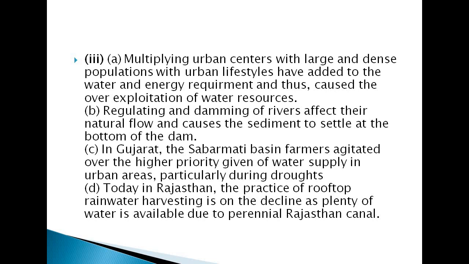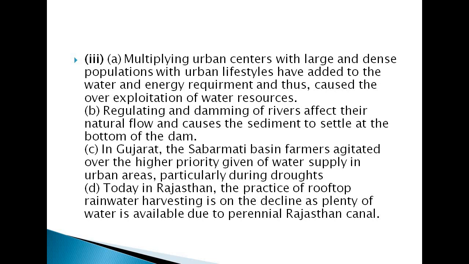Now the third statement they had given is: in Gujarat the Sabarmati basin farmers were not agitated when higher priority was given to water supply in urban areas, particularly during droughts. So the correct statement is: in Gujarat the Sabarmati basin farmers were agitated over the higher priority given to water supply in urban areas, particularly during droughts.